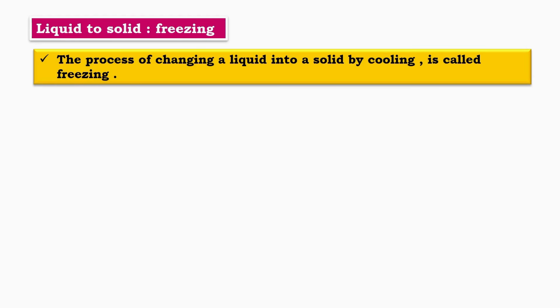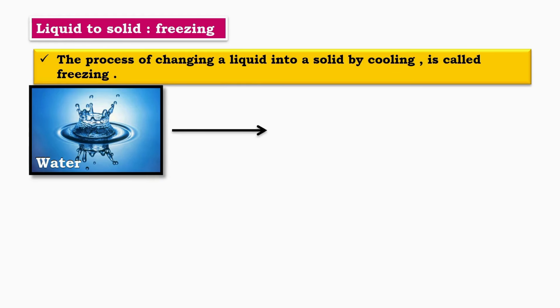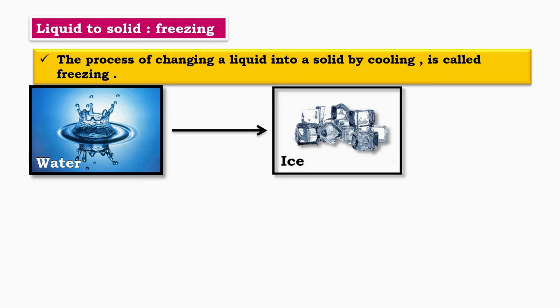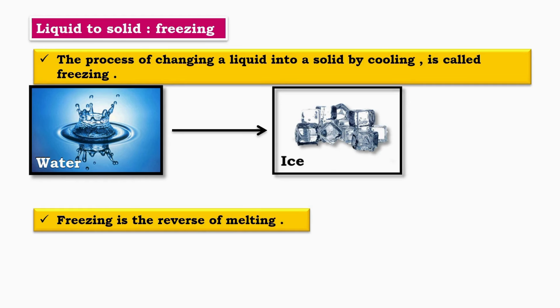Because of this, water changes into ice. This shows the change from liquid state to solid state. Freezing is the reverse process of melting. In melting, a solid changes into a liquid on heating, whereas in freezing, a liquid changes into a solid on cooling. So, when water freezes, it becomes ice. This process is called freezing.